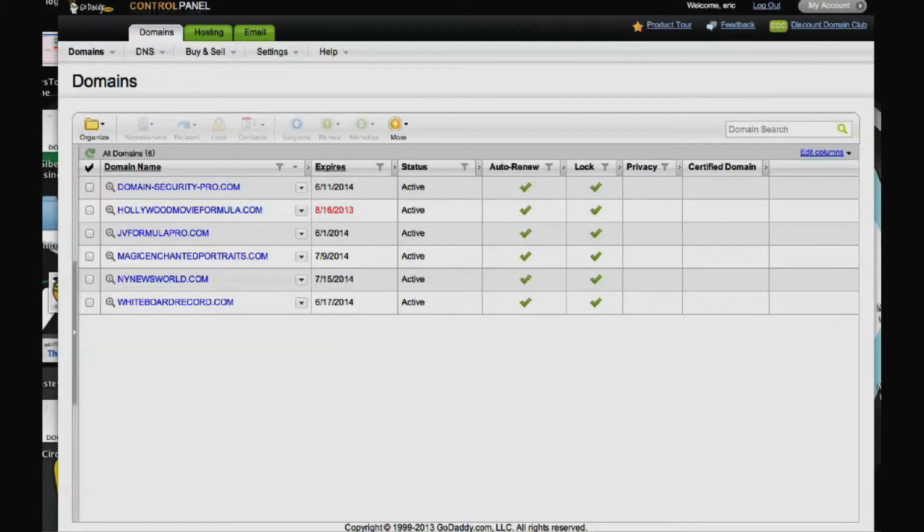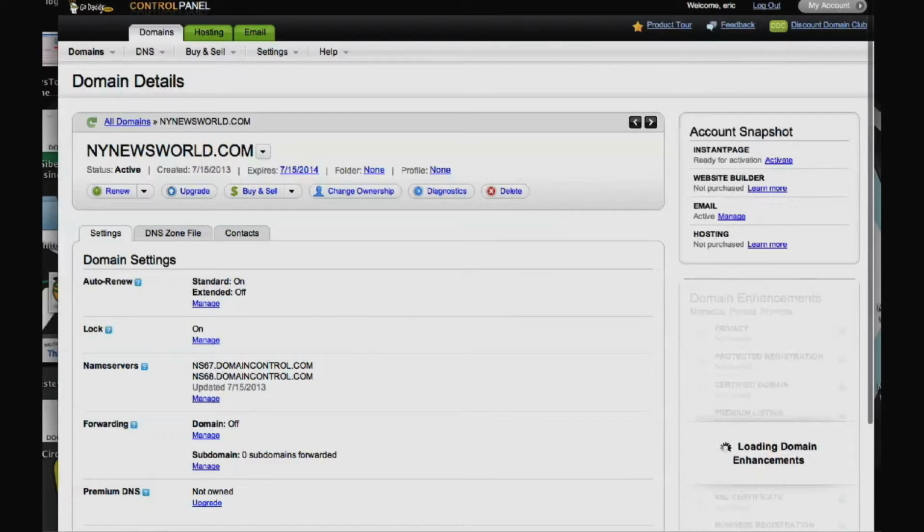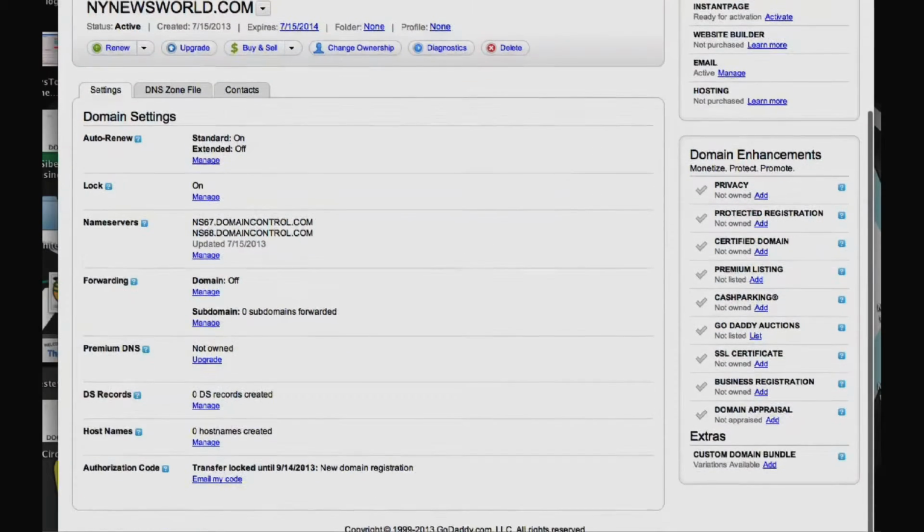Okay, here you see I have gotten the domain name NewYorkNewsWorld.com. Okay, and what I'm going to do now is take that, because I bought my domain at GoDaddy and I host at another place called NetFirms, which is what I'm using right now. I'm looking to change that again in the near future. But again, like I said, what I want to do is create a blog.